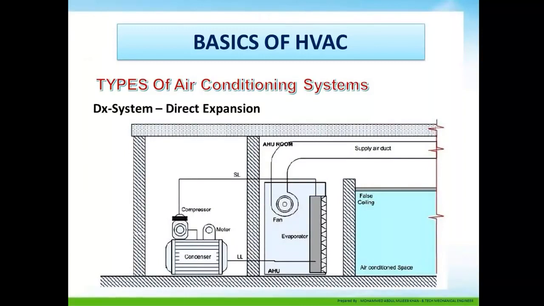A typical example of a direct expansion system, where you can see the compressor, condenser, expansion valve and the fan, which is known as the blower, is in a closed circuit where the refrigerant itself is the source of cooling. This is a typical example of a direct expansion system.